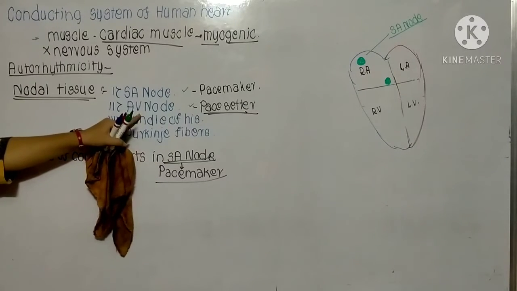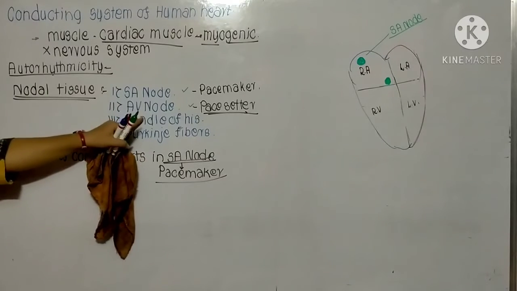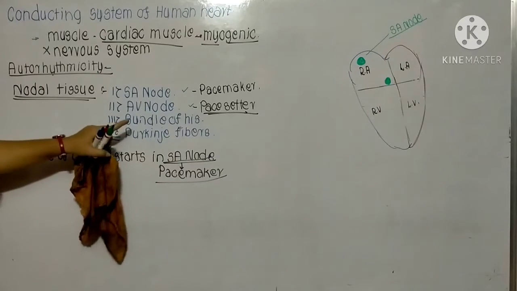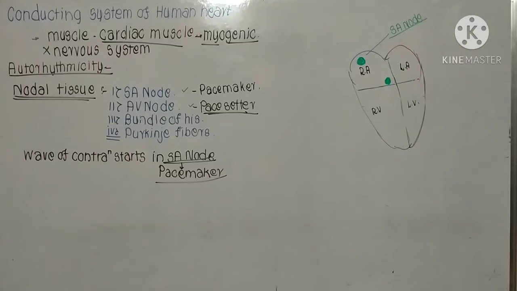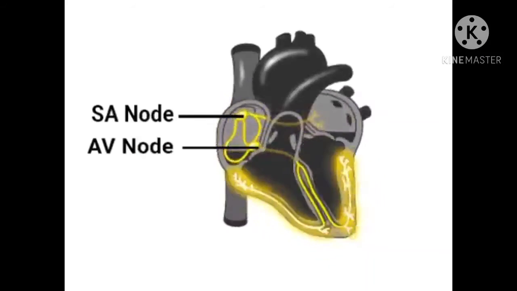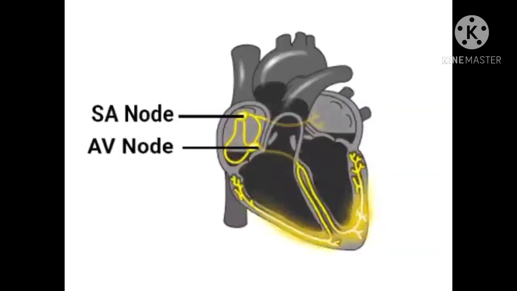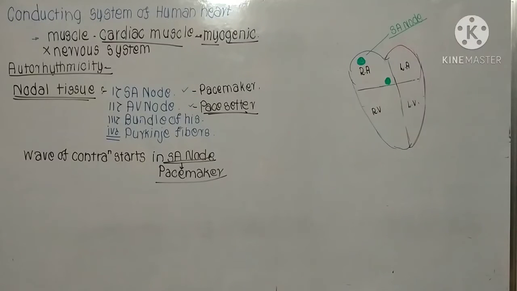Because this AV node, which is present in the right atrium near the base of the interatrial septum, is very important for the contraction of the muscles. The wave of contraction which starts in the SA node is transferred into the AV node. It plays an important role.